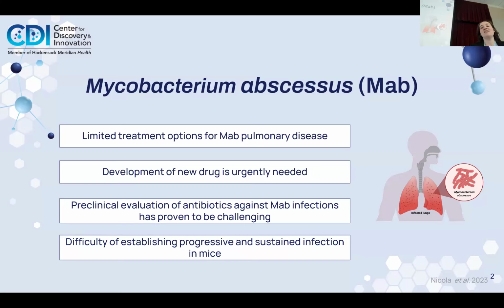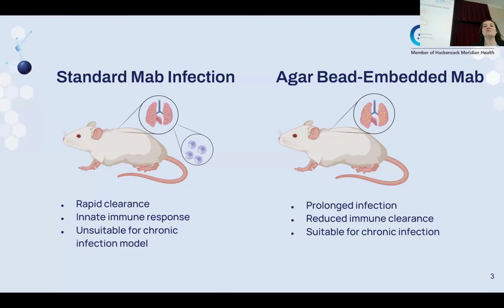Preclinical evaluation of antibiotics against MAB infections has proven to be challenging in mice because establishing a progressive and sustained infection in mice has been difficult. Antibiotic evaluation in mice is challenging because infection of immunocompetent mouse strains with MAB largely results in transient colonization followed by rapid clearance of the pathogen. In the standard MAB infection, which is on the left, the mice have an innate immune response, making this model unsuitable for a chronic infection.